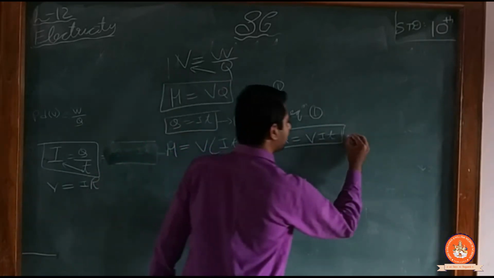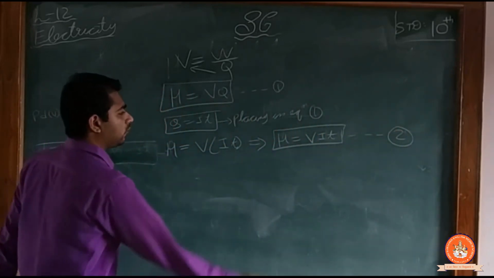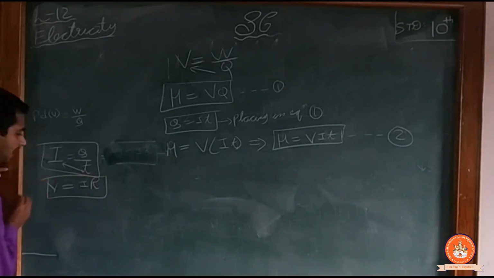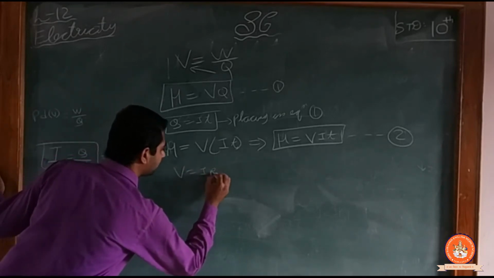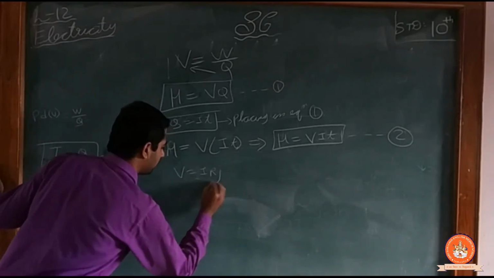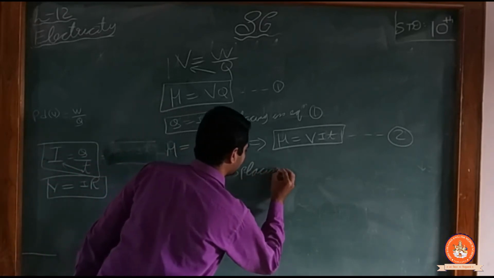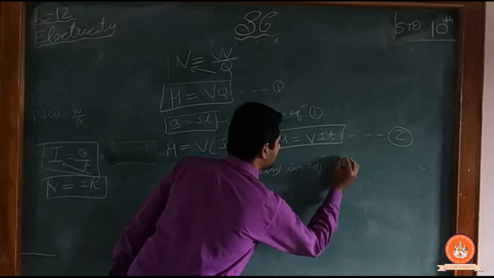Okay, this is my second equation. Again, I have the formula for V, that V is equal to IR. So I am placing V is equal to IR in equation 2.